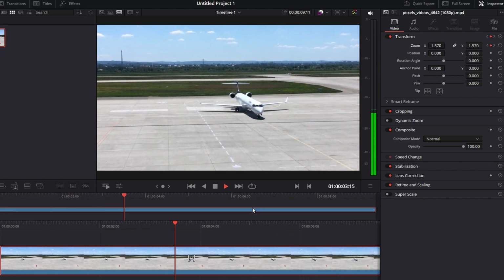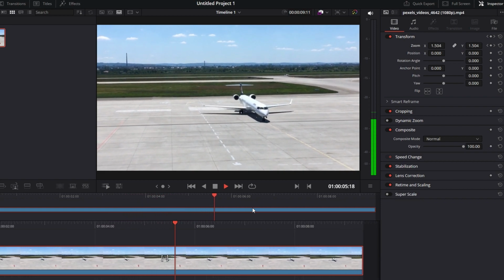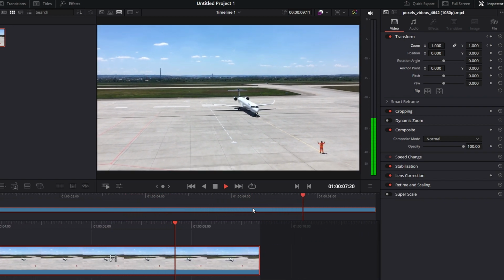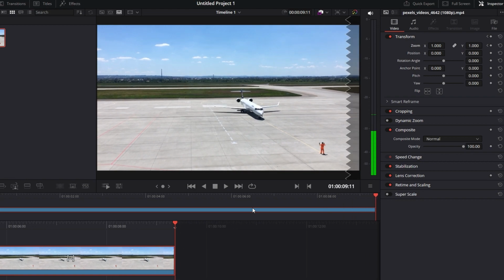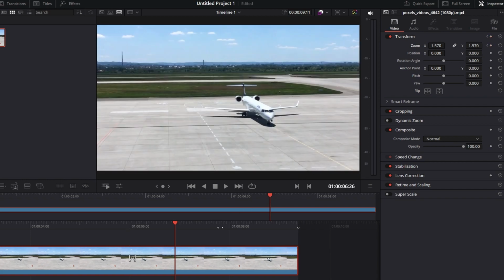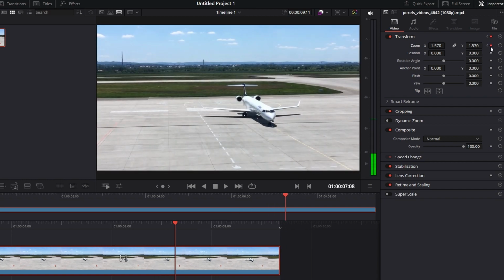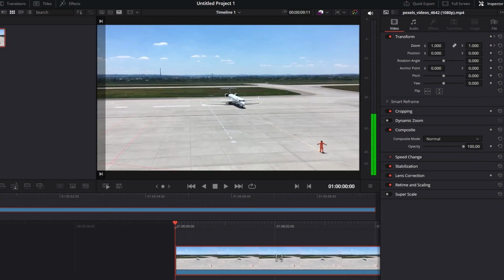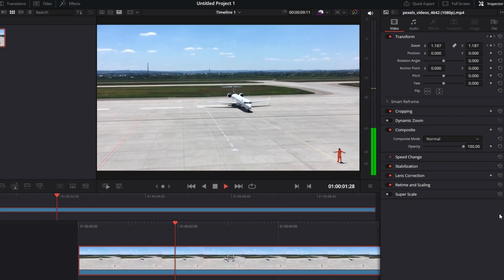If you need to make changes, go back to the Inspector tab, navigate to the keyframes, and adjust the properties. You can add keyframes for various effects, such as position, opacity, and color correction. Once you're satisfied with the animation, save your project or export the video.